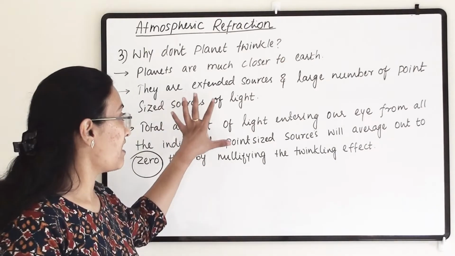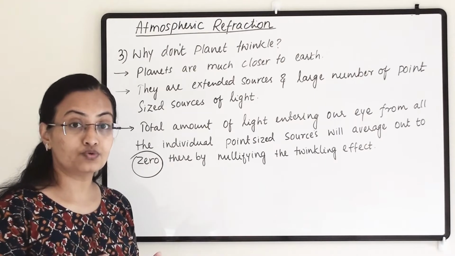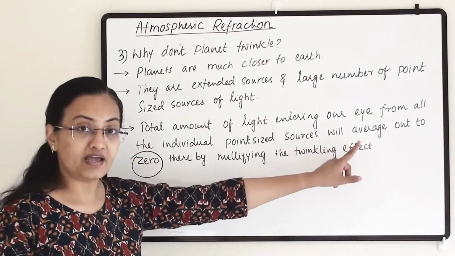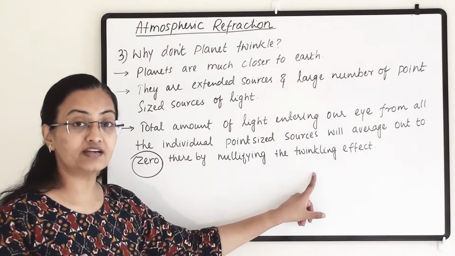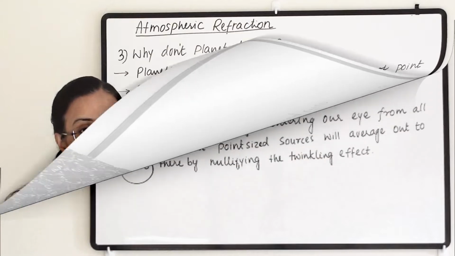For planets, the rays coming from each individual point-sized source, when falling on our eye, will average out to 0, and that will nullify the flickering and twinkling effect, and that's why planets do not twinkle.